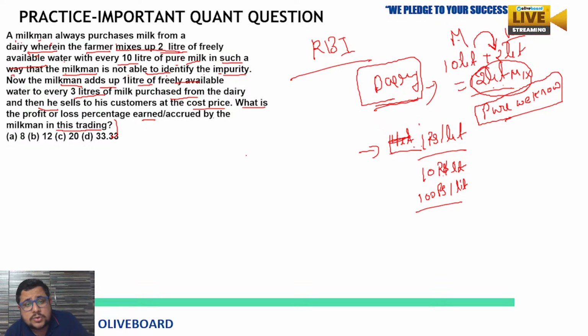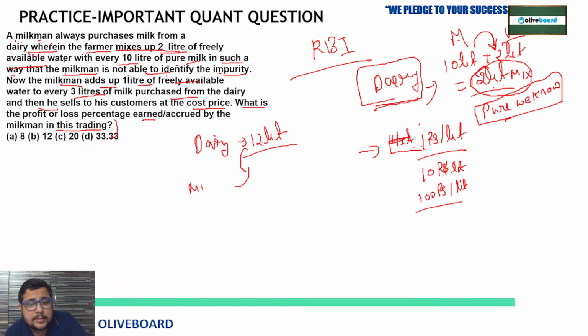Okay, so how much? 12 liter. Suppose the dairy person sold 12 liter, in which 2 liter is water and 10 liter is milk. So the milkman will buy this milk at what cost? 12 rupees. So this is the cost price of this 12 liter.